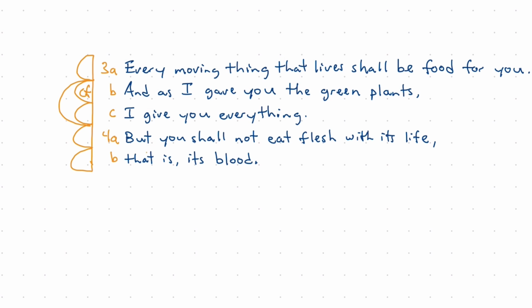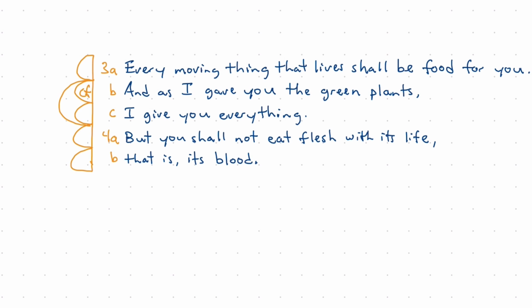So 4AB says, but you shall not eat the flesh with its life, that is, its blood. So these words, "that is," form our key words to point us to the relationship of idea and explanation.